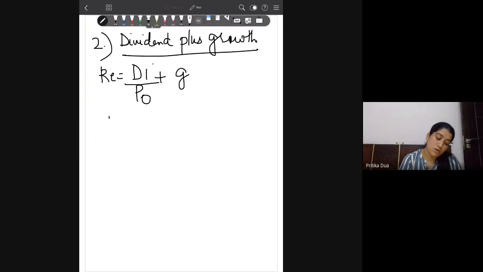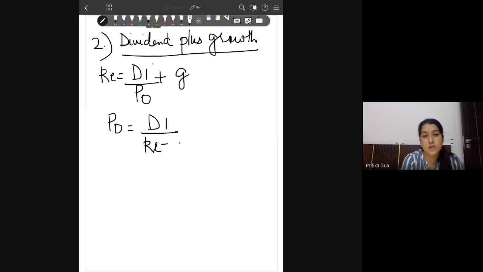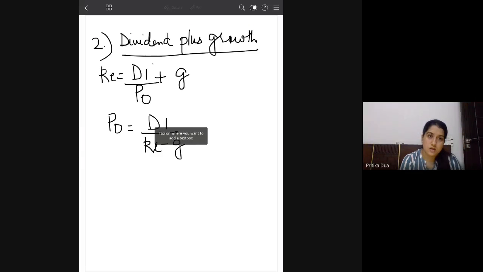This formula also helps you to calculate the current market price. What should be the current market price of the share? You rearrange the terms, and you get this as the formula to calculate the current market price of the share. Okay. So let's move to a question on the same.